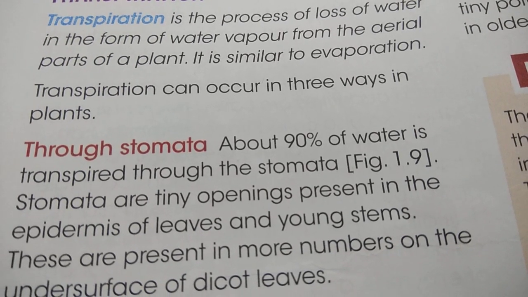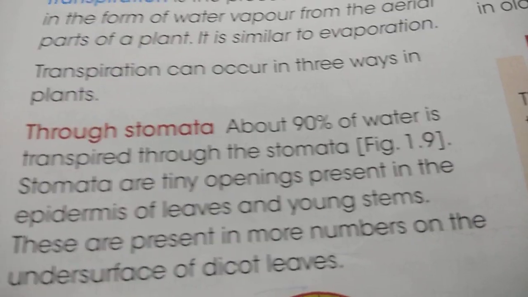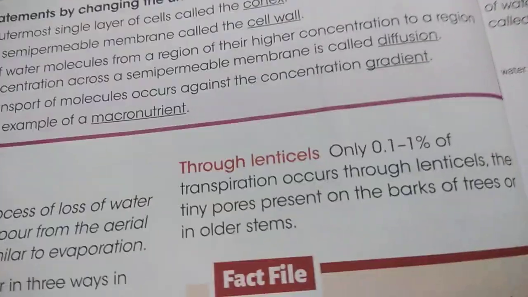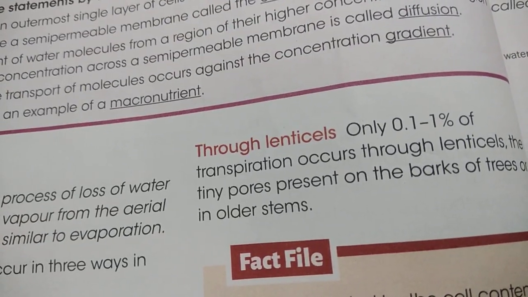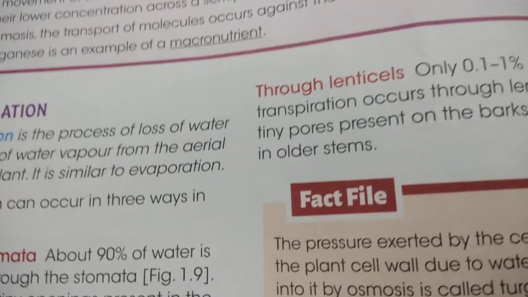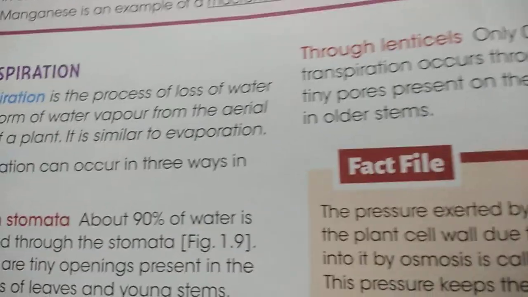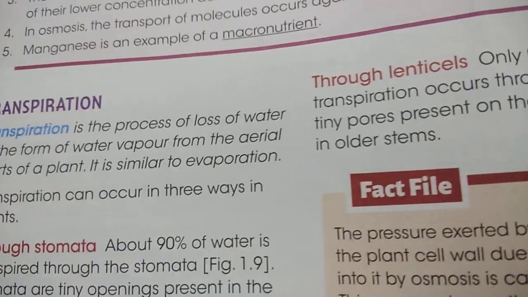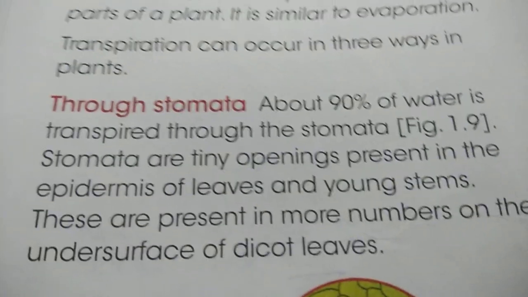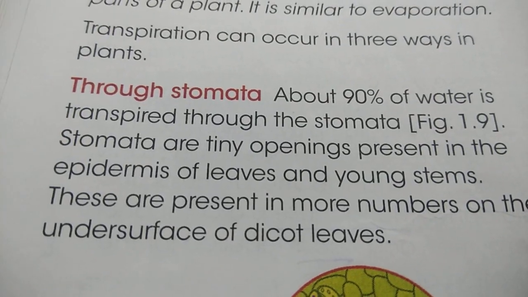Transpiration can occur in three ways in a plant: through stomata, through cuticle, through lenticels. Maximum amount of water transpires through the stomatal opening, about 90% of water is transpired through the stomata.